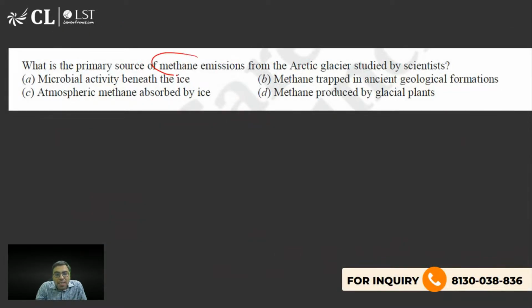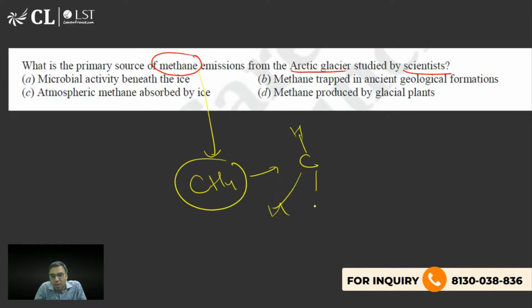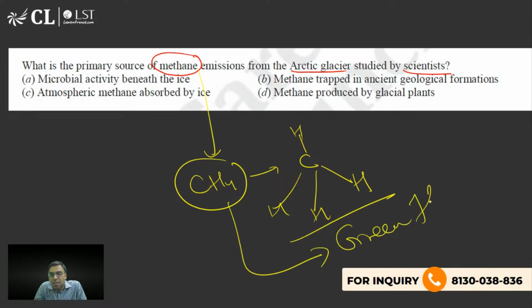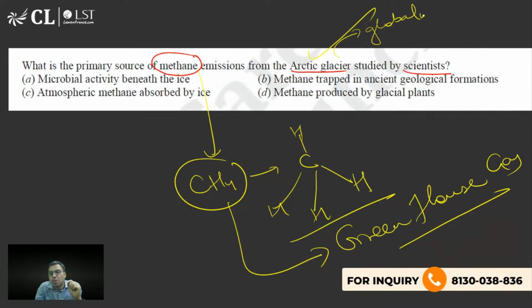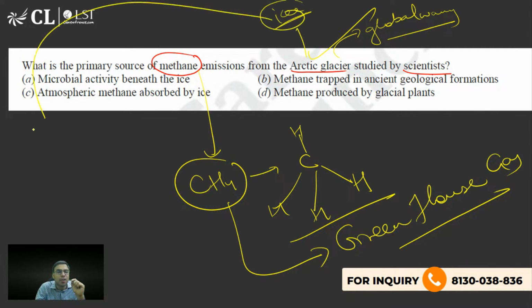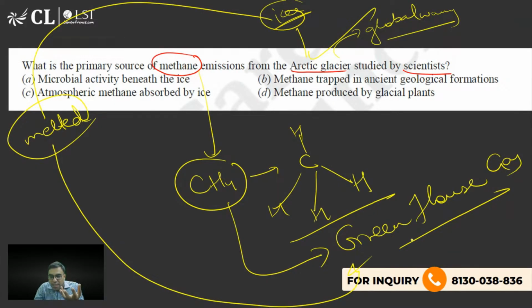What is the primary source of methane emission from Arctic glacier studied by scientists? This is very, very important because I hope you are aware what methane is. CH4 is methane. Hydrogen and all. I'm sure you must have studied in chemistry. And this is, of course, a greenhouse gas. It is actually beneath the ice layer. But due to global warming, what is happening? The ice is getting melted. So when ice is getting melted, what will happen? It will lead to emission of the methane.